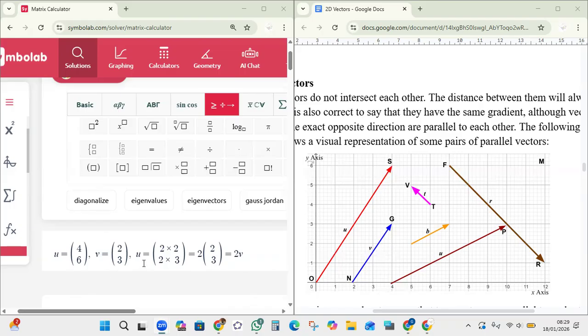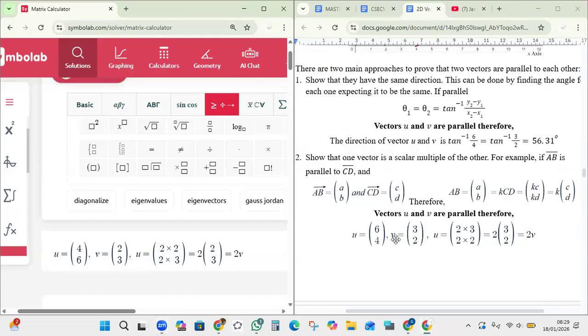And then u now is equal to 2 times 2, which is 4, and 2 times 3, which is 6. When you factor out 2, the 2 over 3 is actually v. So u is technically equal to 2 times v. So u is a scalar multiple of v, therefore u and v are parallel. As I always say, an error is a learning opportunity. So it's not supposed to be 6 over 4. See, 6 over 4 is for the calculation of the direction, opposite over adjacent, y over x.